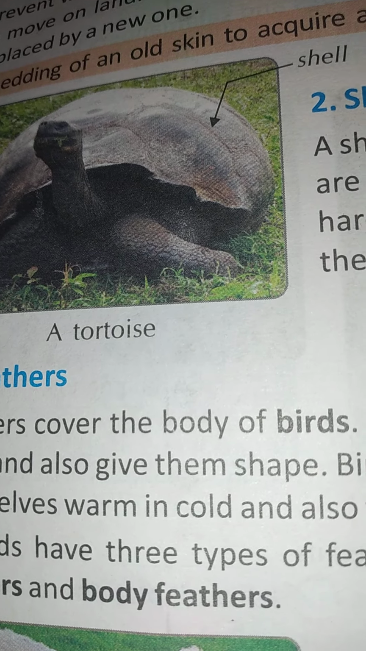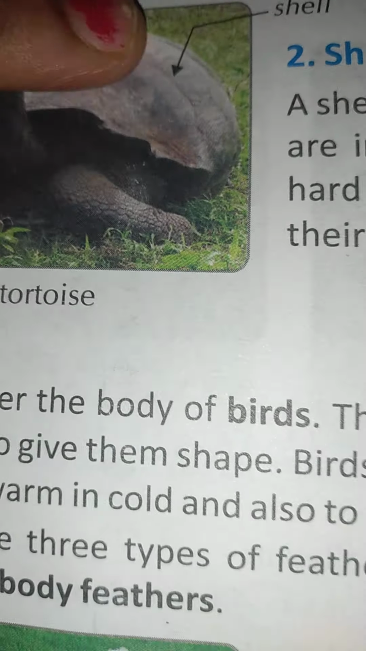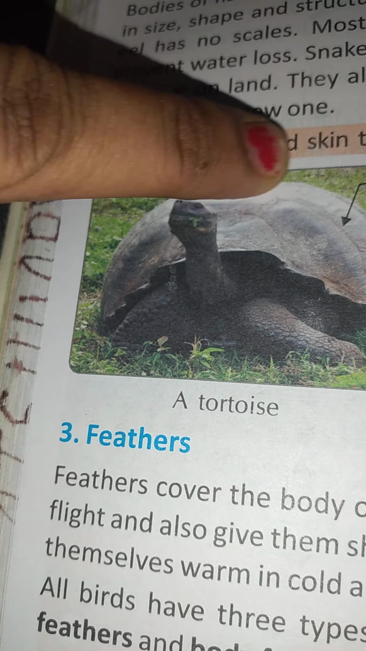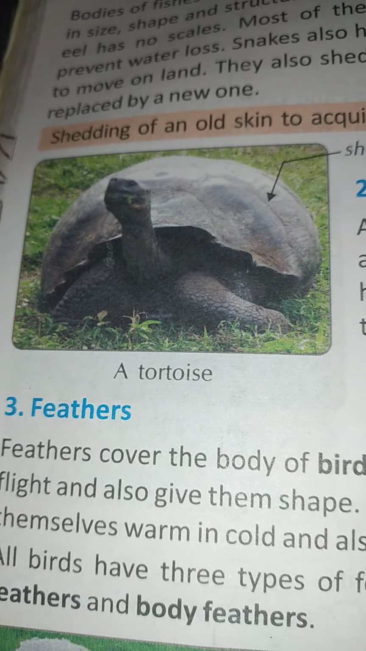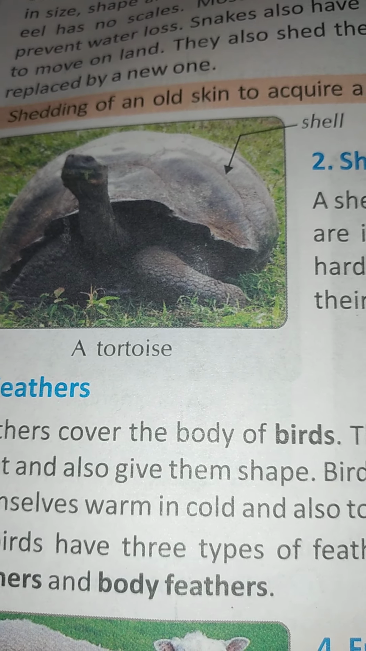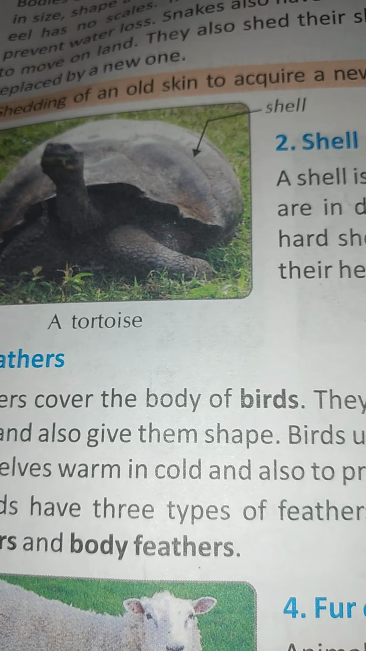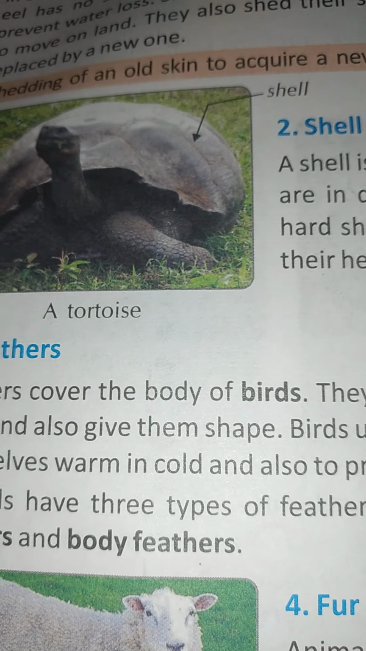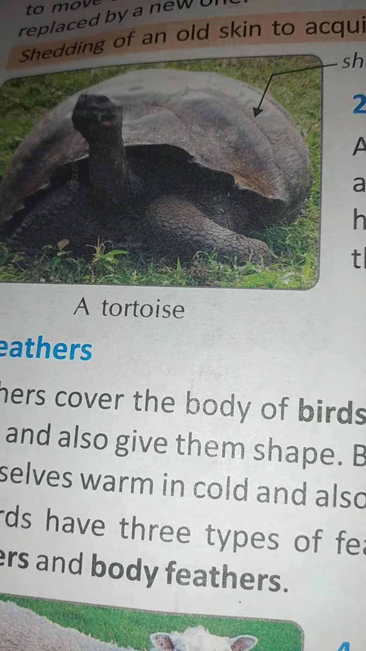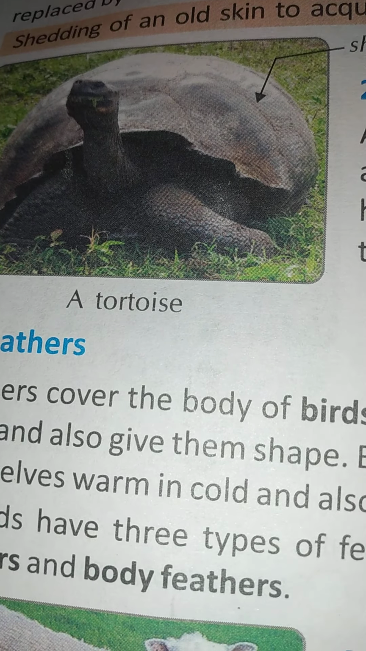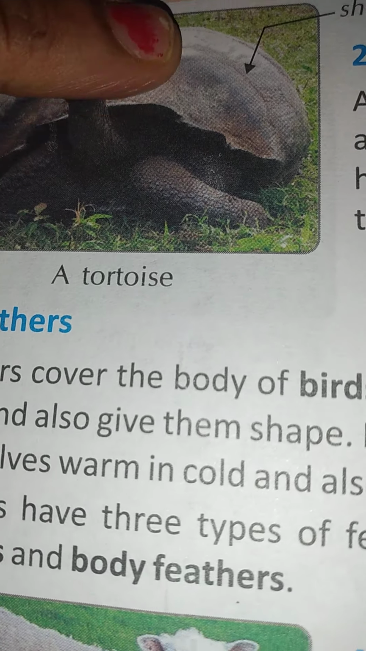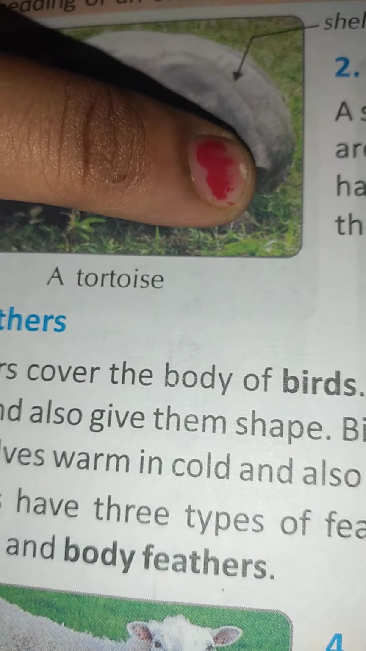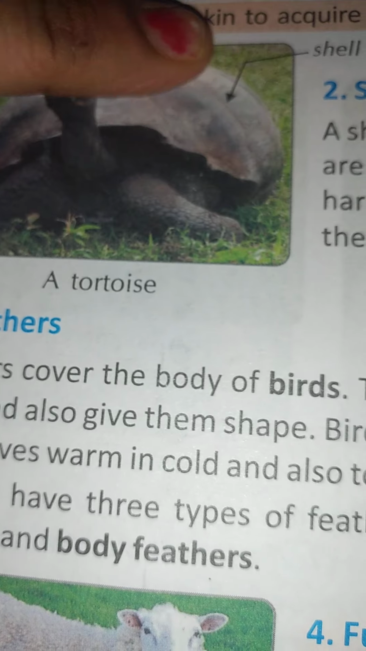Now next, the second part I am moving to, this is shells. You can see the shell, no? This is a tortoise. On this, a shell is there. A shell is a hard outer covering that protects the animals when they are in danger. Animals like snails, tortoise and turtles have hard shells. When these animals are in danger, they withdraw their heads and limbs into the shell. If you touch this head, it will go inside like a small baby. It will go and hide. You will feel that it is a rock. In this way, this shell is protecting the tortoise.